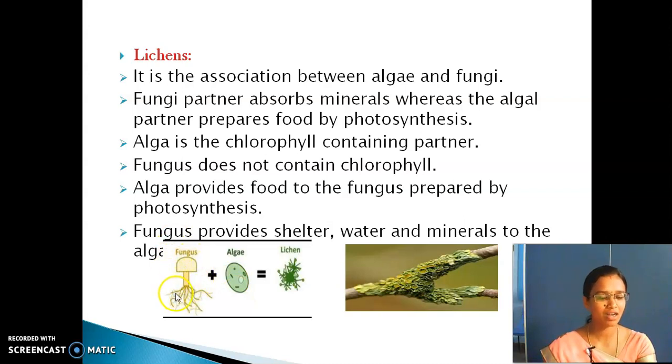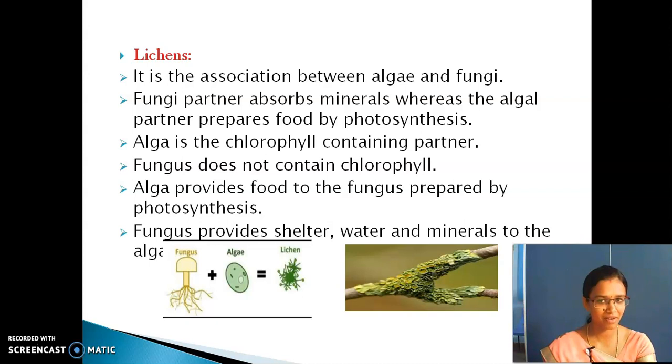Algae gives food to the fungus, prepared by photosynthesis. Fungus provides shelter, water and minerals to the algae. Algae gives food. Fungi gives shelter and minerals.